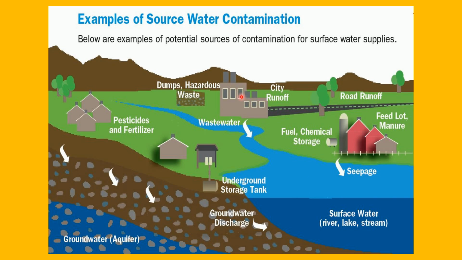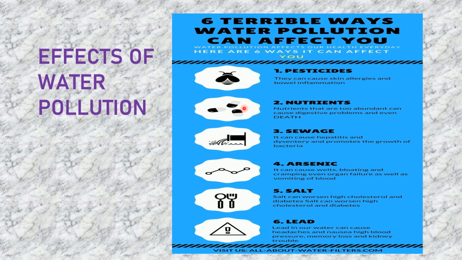Similarly, the waste which is produced in our houses, the domestic waste and the hospital waste, is also one of the major factors of water contamination. Then of course many hazardous wastes, the chemicals from various factories, all lead to the contamination of water. This contaminated water will have a major impact not only on our body but on every living organism. We will discuss them under 6 major points.